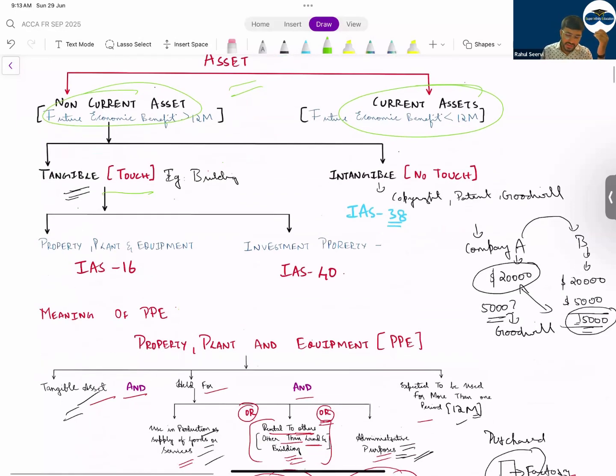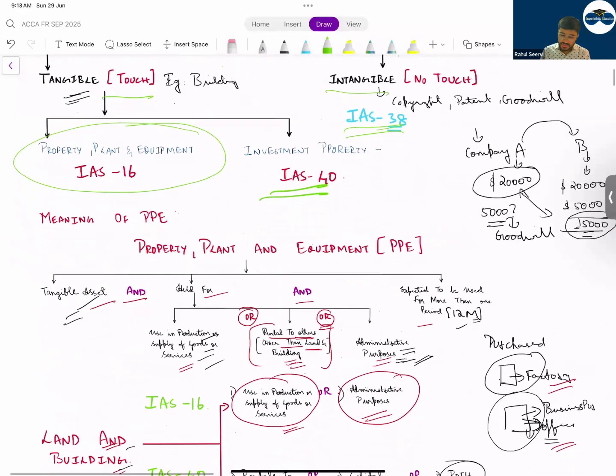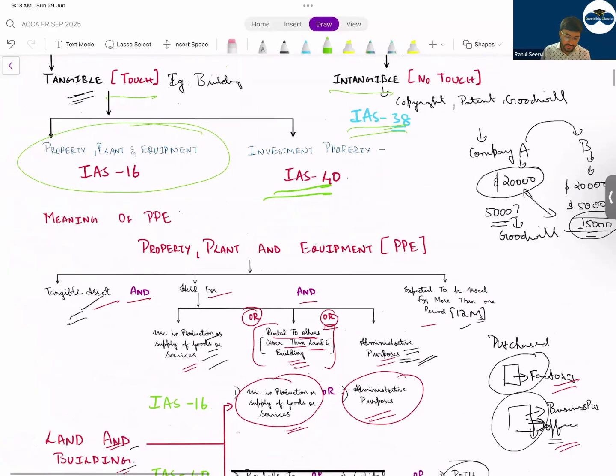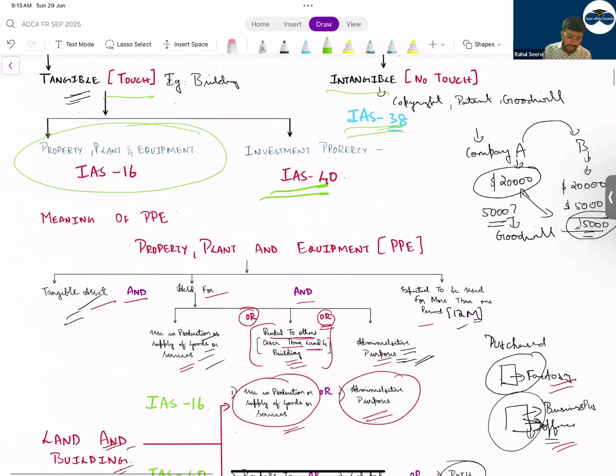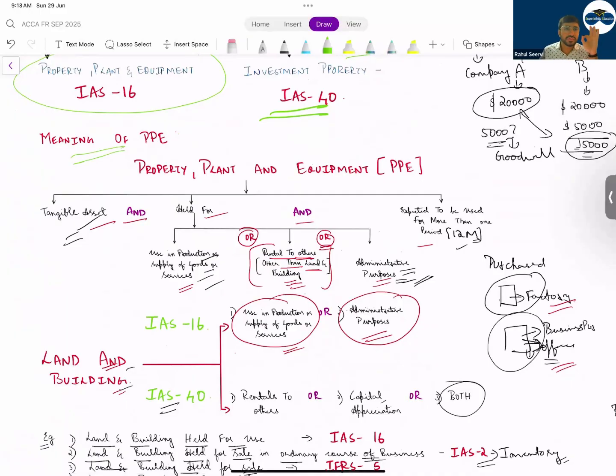Then we discussed what tangible and intangible mean. Tangible means which you can touch or see. Intangible we can't touch or see. For intangible asset, the standard we'll be covering is IAS 38. When coming to tangibles, we'll be covering IAS 16 and IAS 40. Then we started with the discussion of what is PP. Under PP, I mentioned the three important terms.